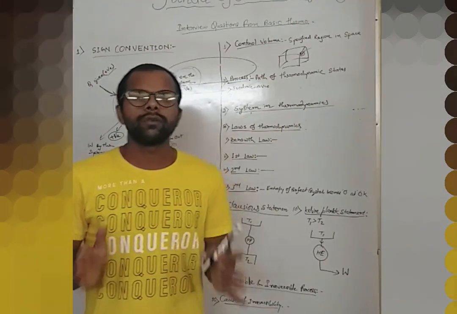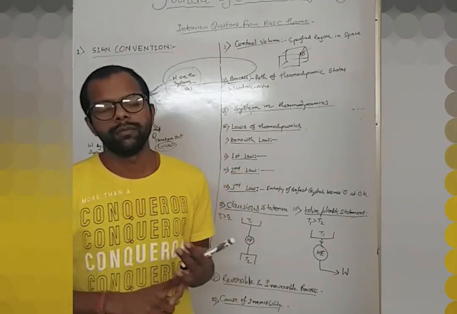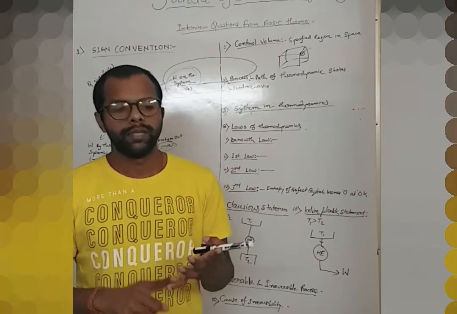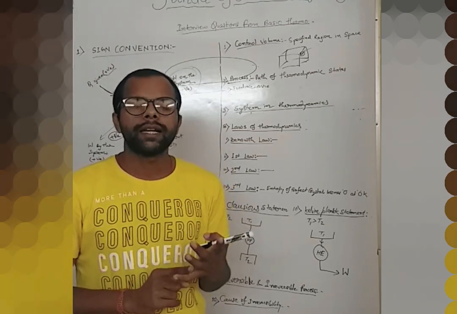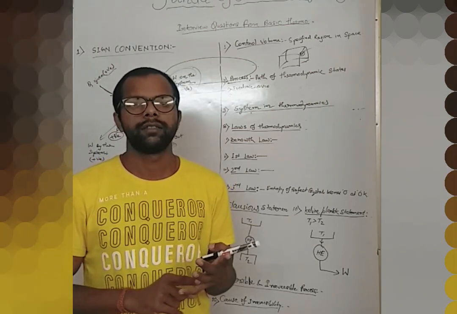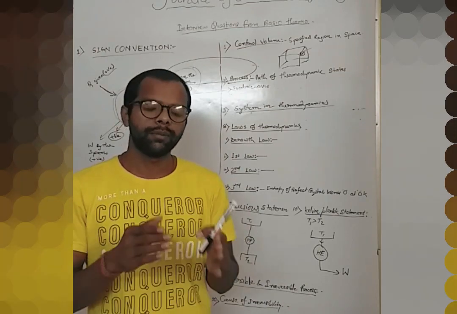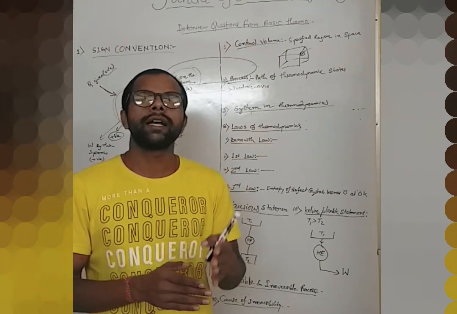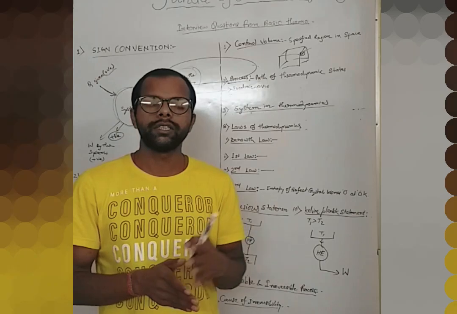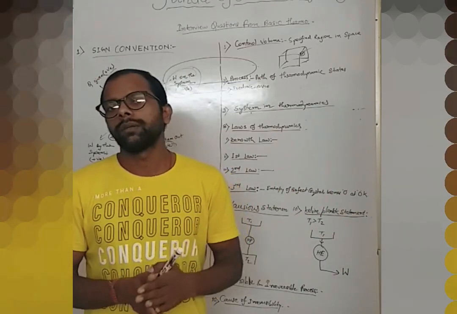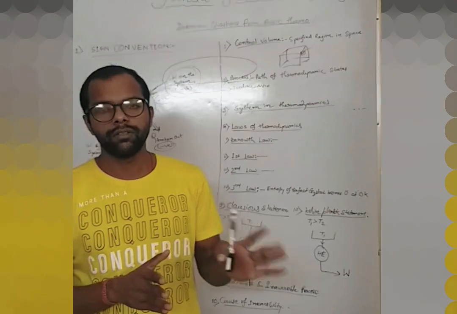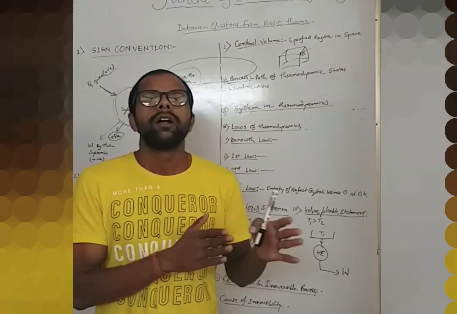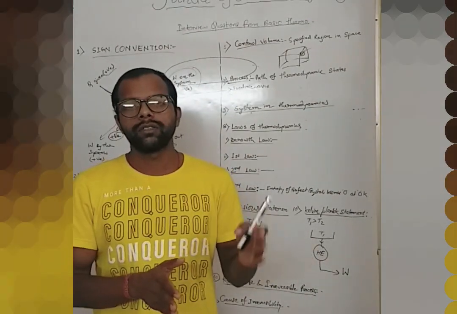As I was telling, there are three kinds of system: open system, closed system, and isolated system. In an open system, there will be interaction of both energy and mass from the system to the surroundings and from the surroundings to the system. In a closed system, there will be only interaction of energy between system and surroundings. There will be no interaction of mass. And in an isolated system, neither energy nor mass interacts between the surroundings and the system.